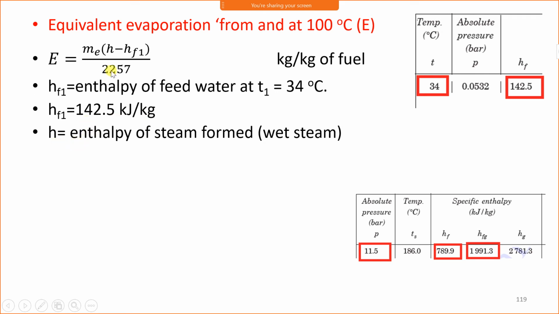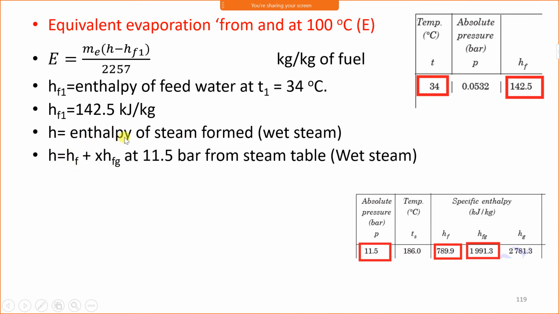Then H is the enthalpy of steam formed, and steam pressure is given, and steam is wet steam. Therefore the enthalpy formula will be HF plus X HFG at 11.5 bar. Therefore from steam table we will go to the pressure chart.